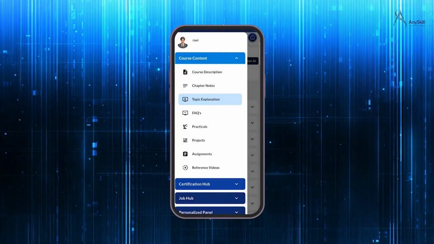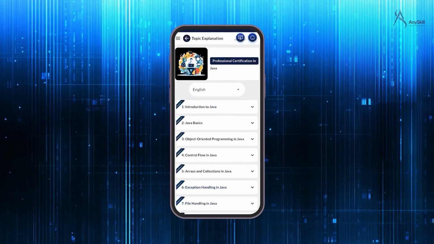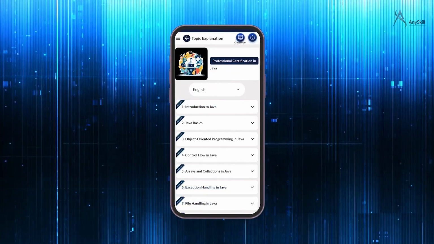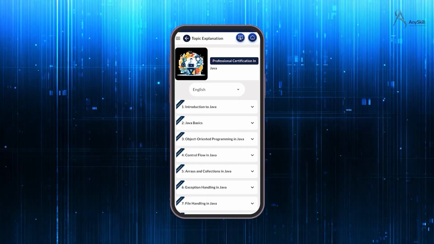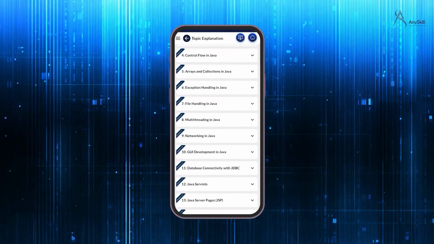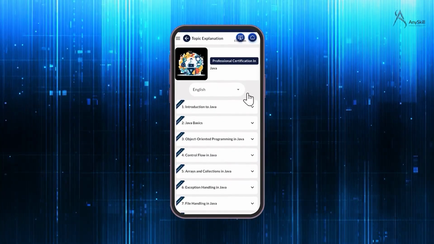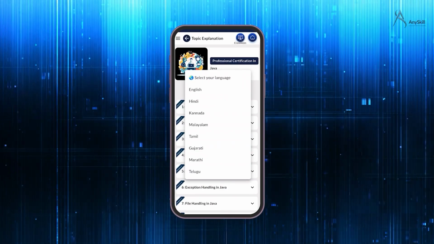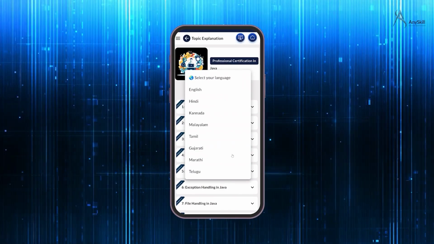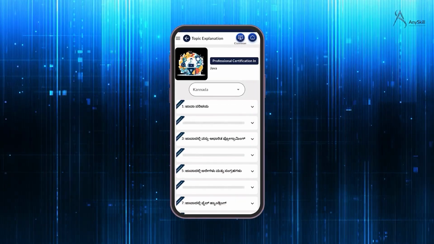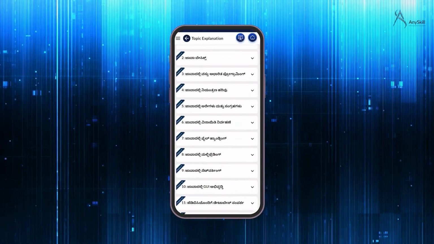The next main key feature is our topic explanations. Every student learns differently, and now AnySkill speaks your language. Our topic explanation makes it easier than ever to learn with clarity and comfort. As you can see on the screen, we offer 9 languages. Once you select your preferred language, the whole course content will start playing in that specific language.